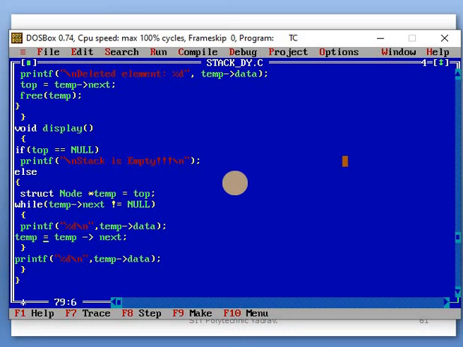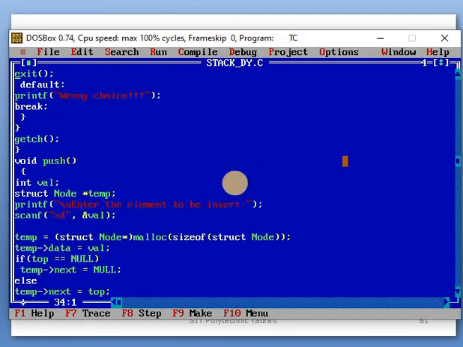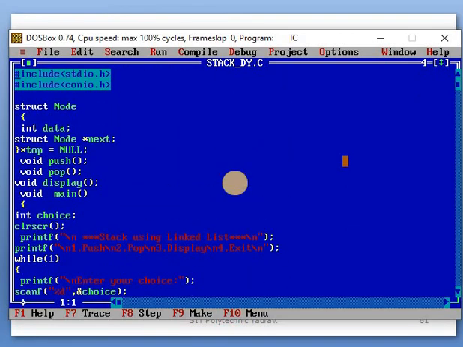And the printf after the loop executes when the condition is false, meaning next is equal to null. Null means that element has no pointer to a next element in the stack, so it is the top element, and that will be displayed automatically. After that, the display function is done. Using this, we will see how the programs are run.